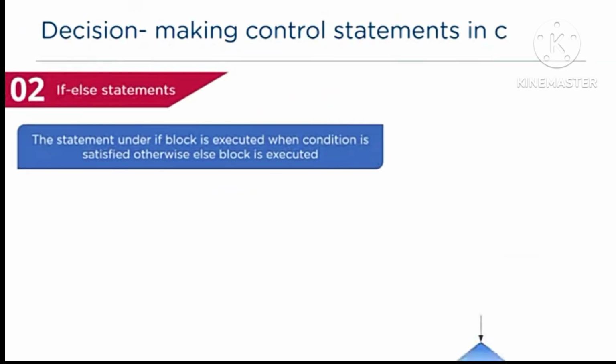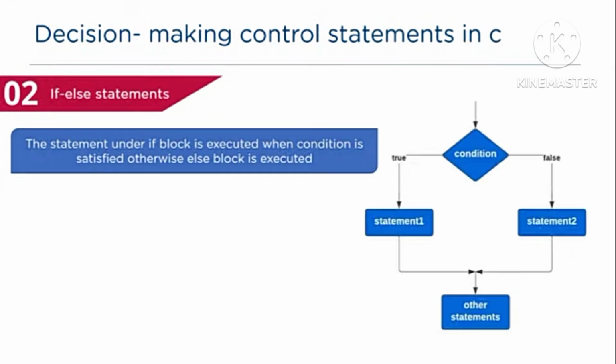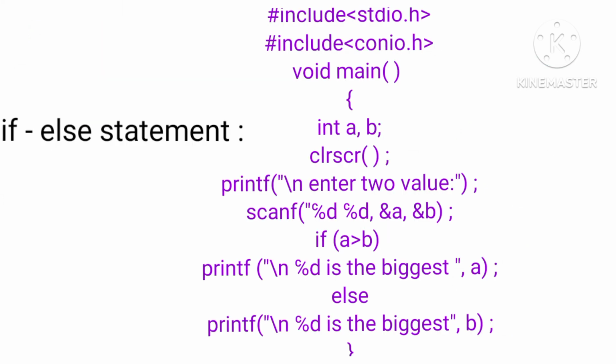Next, if else statements. The statement under the if block is executed when the condition is satisfied, otherwise the else block is executed in if else statements. This was the flowchart of the if else statements. Next, the program of the if else statements.